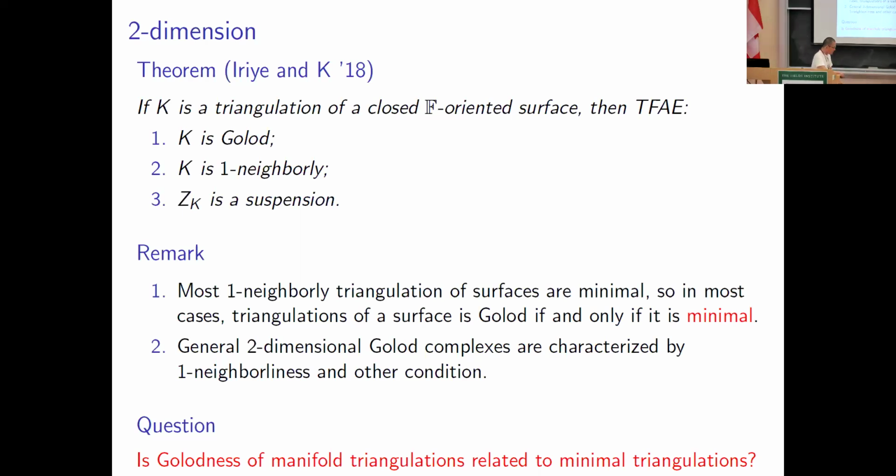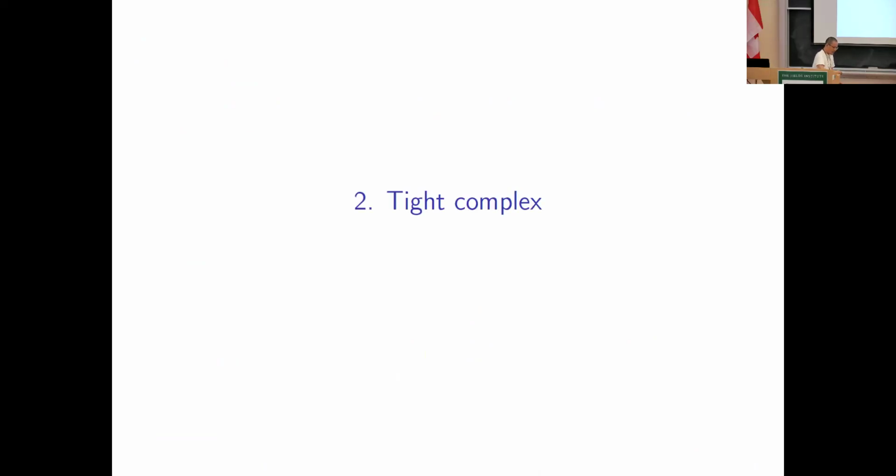So then we can pose this question: is Golodness of manifold triangulations related to minimal triangulations? Golodness is defined purely algebraically, but this is a new insight into Golodness, which was obtained by the results on polyhedral products. Right, so the second part is about tight complexes.